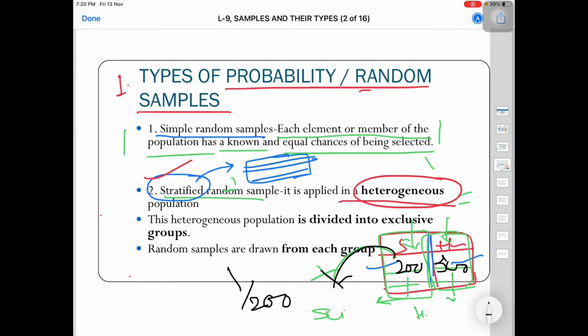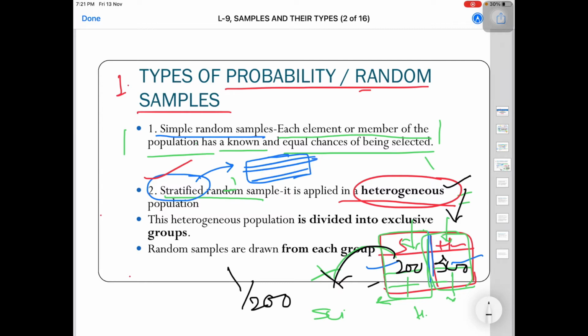So what we did in stratified random sampling: first we divided the heterogeneous group into homogeneous groups, and from each homogeneous group we apply random sampling. So we are doing it in two stages. The first stage is categorization into homogeneous groups and then drawing randomly from each group.